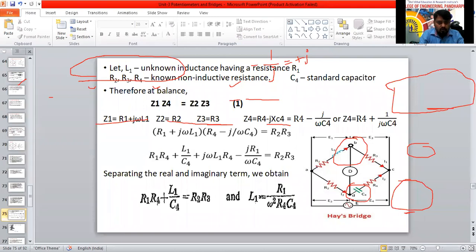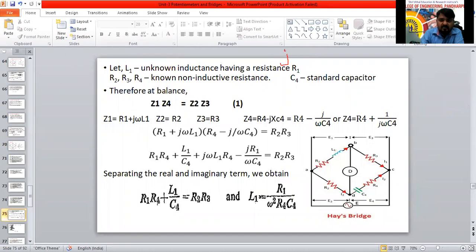Next, R1 into R4, I will split this into multiplication factors. R1 into R4, I will write R1 into R4, plus symbol as it is. So J omega L1, then minus J into J. What is that? J into J. What is the formula? J square equals -1.